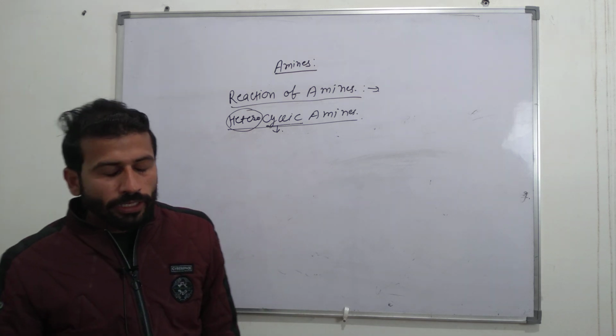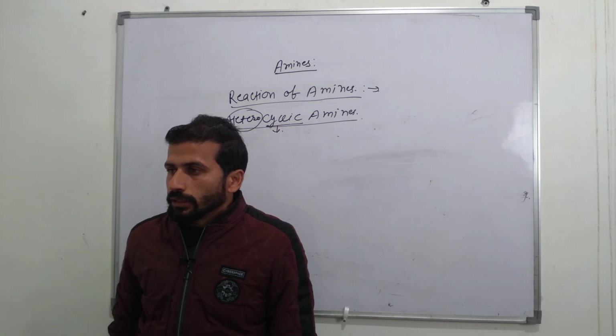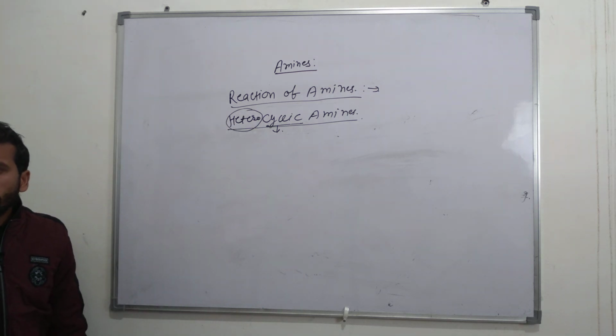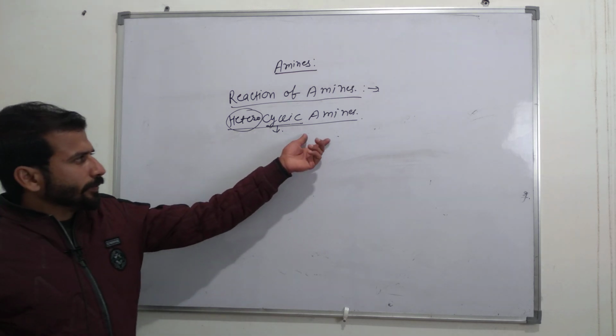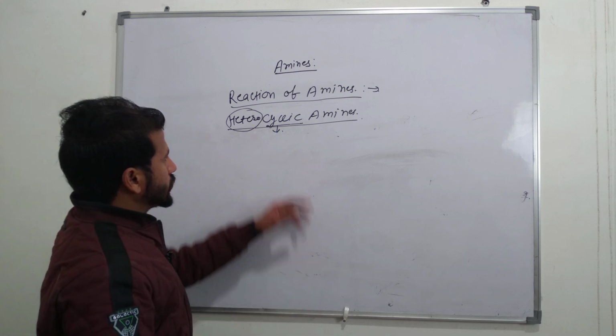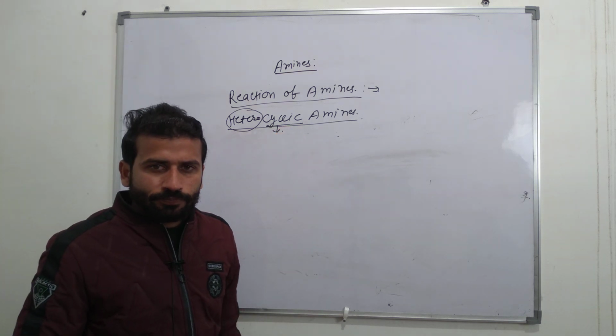A heterocyclic amine is an organic compound in which the atom of the amine group is part of either an aromatic or a non-aromatic ring. Here, on the ring, at least one atom is different from the other carbon atoms.